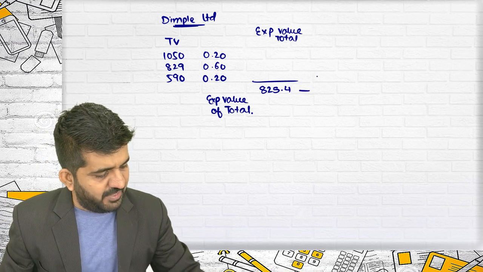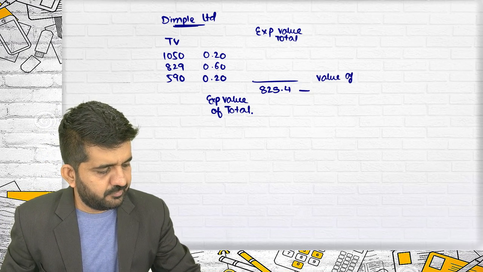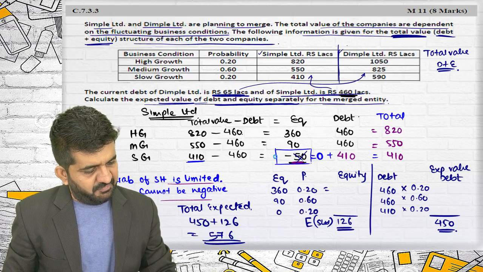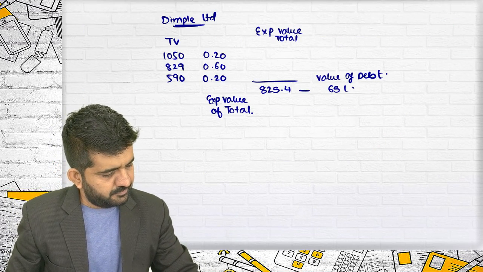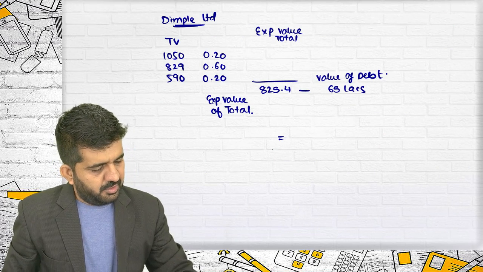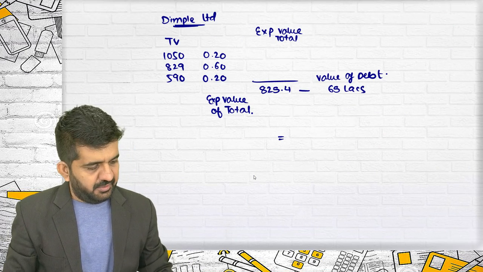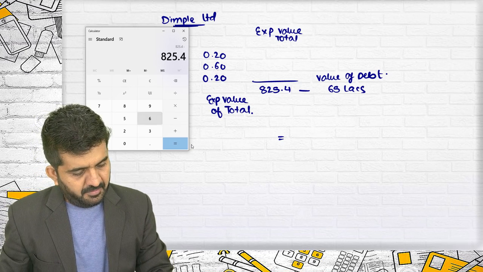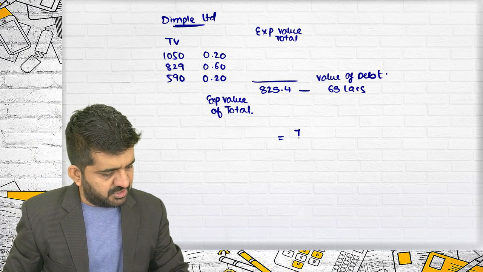What is value of debt? Value of debt is 65 lakhs. Remaining will be value of equity. Expected value of equity is 825.4 minus 65, which is 760.4.